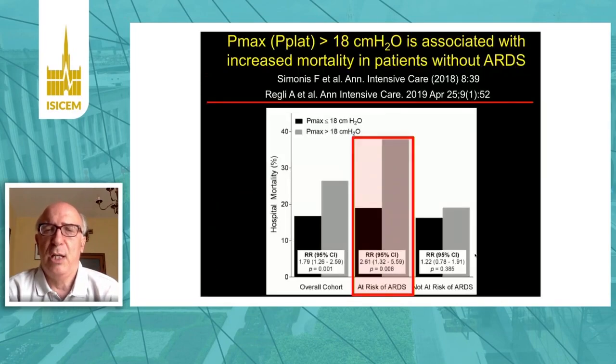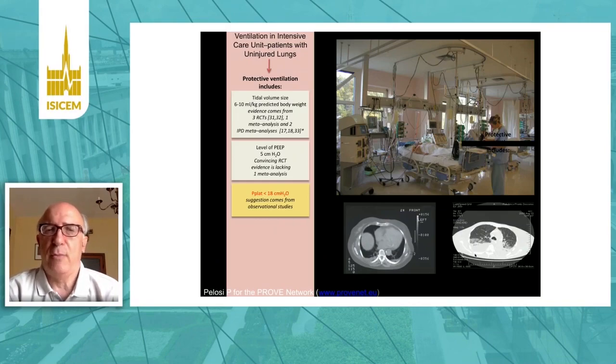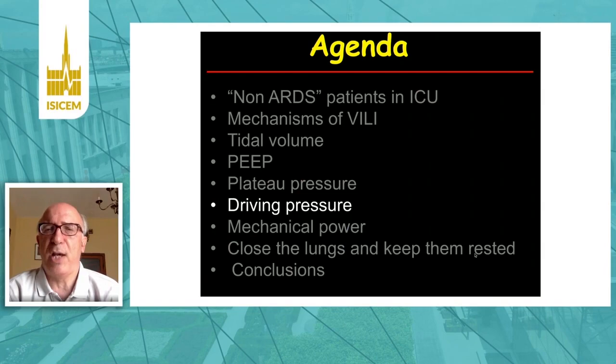What about plateau pressure? We found that in patients at risk of RDS, when plateau pressure was higher than 18, hospital mortality was increased compared to those with a plateau pressure below 18 centimeters of water, while there is no effect in patients not at risk of RDS. When we look at our observational data, we found that almost 30 to 40% of patients have a plateau pressure higher than 18 centimeters of water during mechanical ventilation. So we suggest a plateau pressure below 18 to 20 centimeters of water in patients during controlled mechanical ventilation and non-RDS.